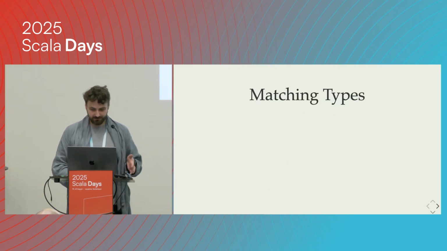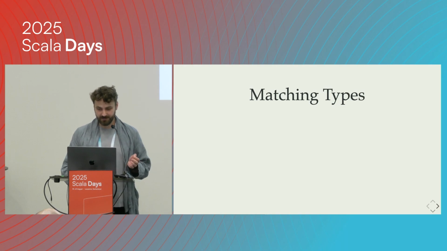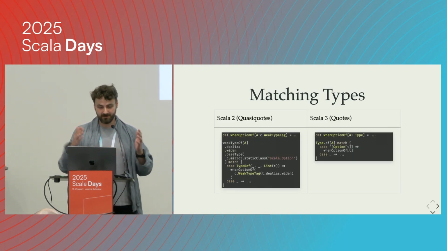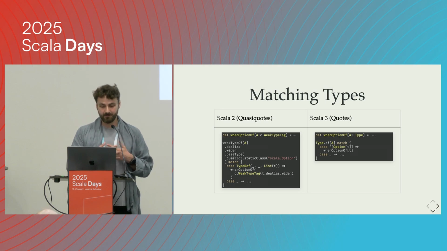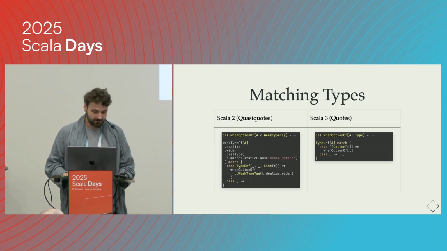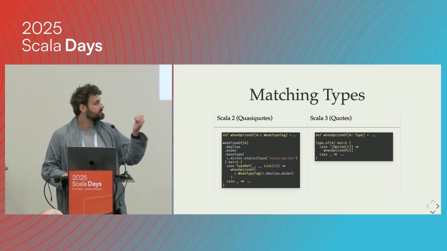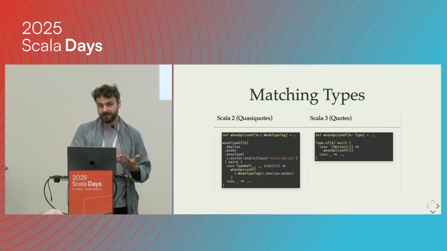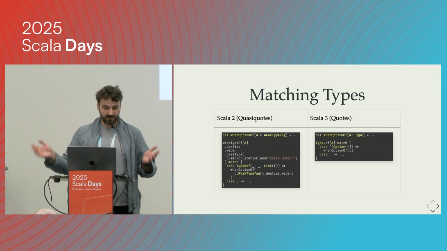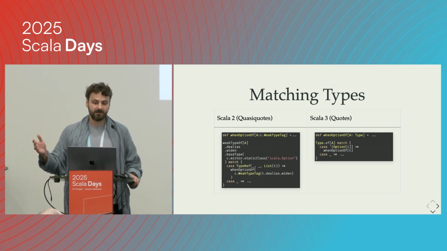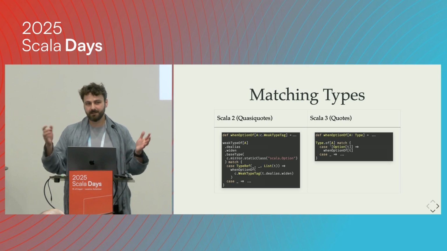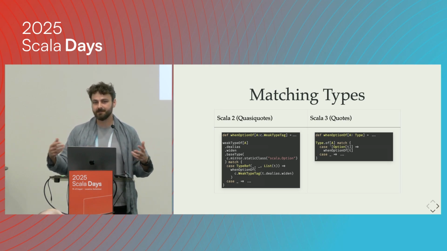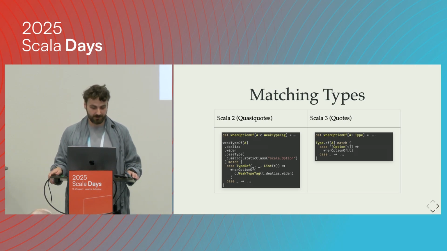Then let's try something harder, like matching types. I want to make sure that if I receive some type A, I know if it's some kind of Option and what the value inside this Option is, because I want to handle it. With Scala 3, we also have some nice utilities. We can use this nice little pattern matching on Option. When it matches, it automatically extracts the inner value and gives it to us. And it also handles all of those cases, like, what if the type of A is None? We can't just extract the first type parameter because None has no type parameters, but it will figure out that this is Option with Nothing applied. So everything works. We are good.